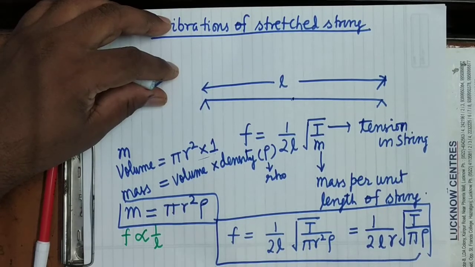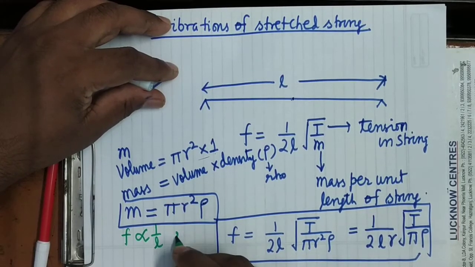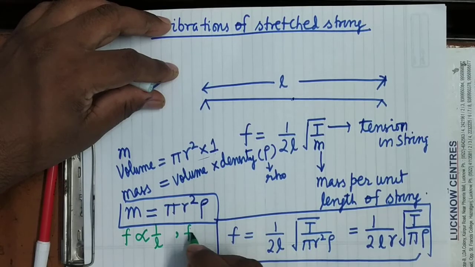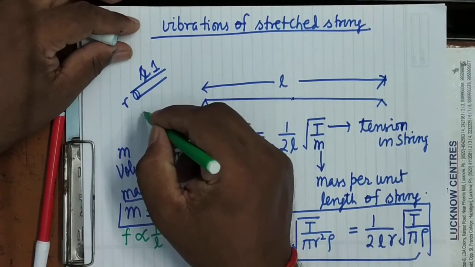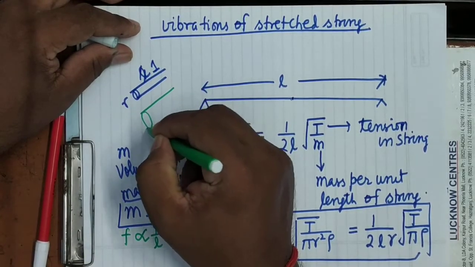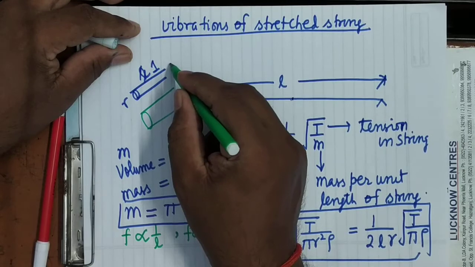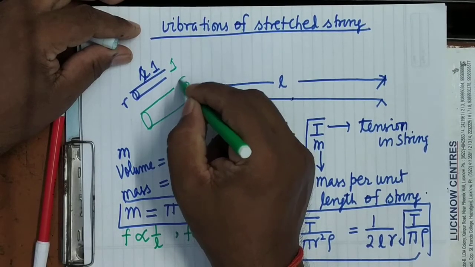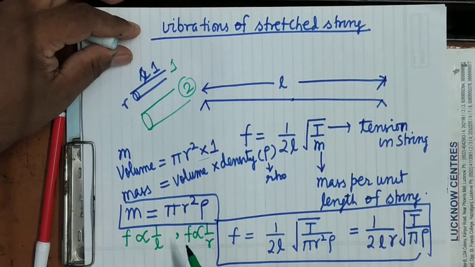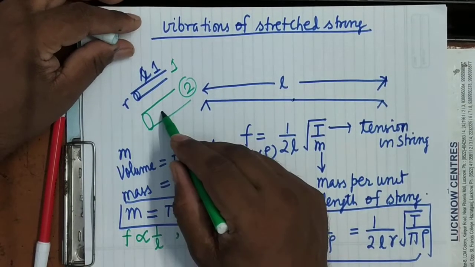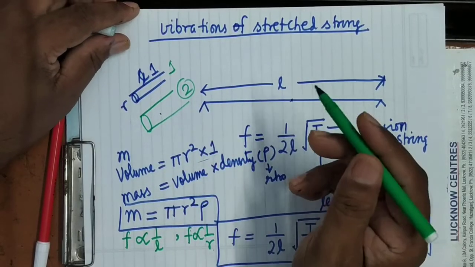It is also inversely proportional to the radius, 1 upon R. In which case will the radius be more? In the second case the radius is more, so the frequency will be less. Means we can say a thick string will have low frequency.